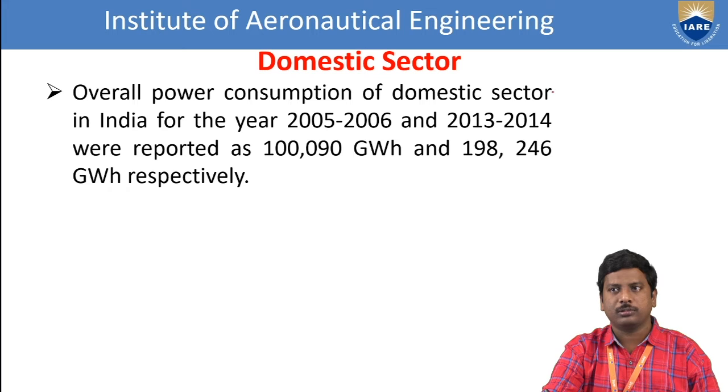Okay, so in case of 2005 to 2006, what happens? 190 gigawatts, but coming to 2013 to 2014, nearly from 2006 to 2013, over 7 years, the usage gradually increased from 1 lakh to 198 and 246 gigawatts respectively. Within 1 year, it increases from 198 to 246 gigawatts. That means the usage of the energy source gradually increased from 2005 to 2014.